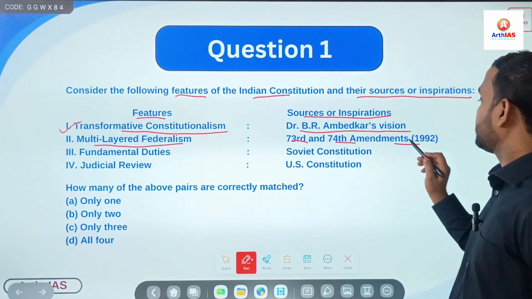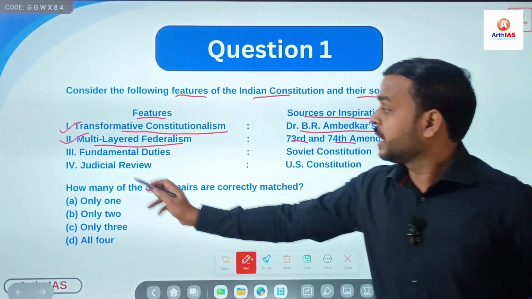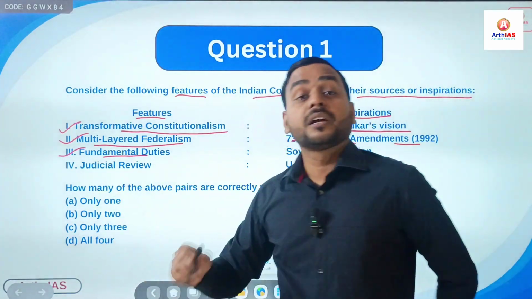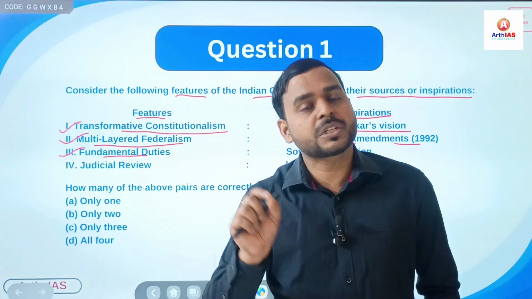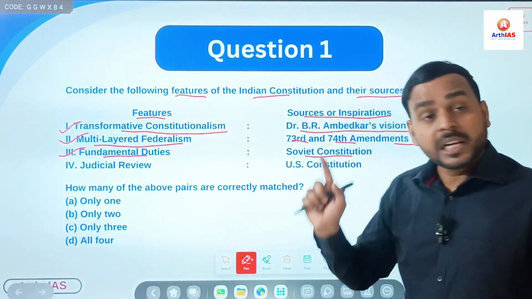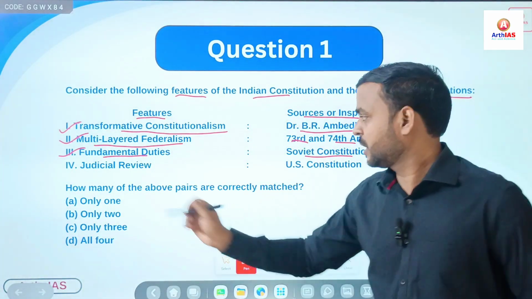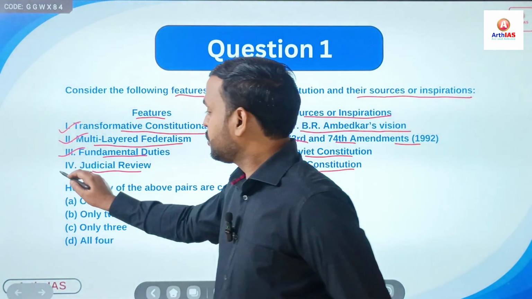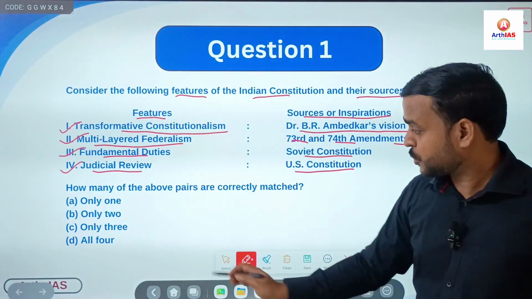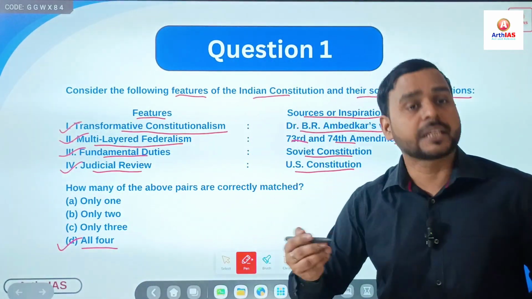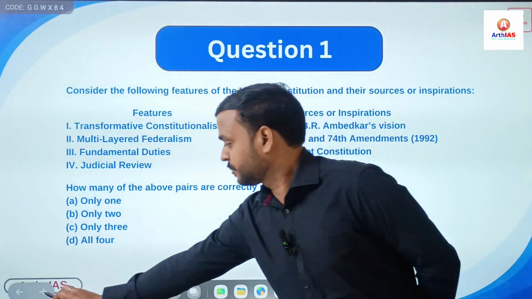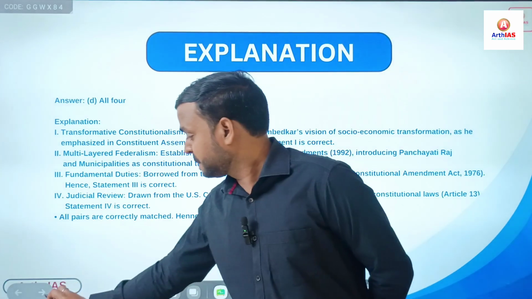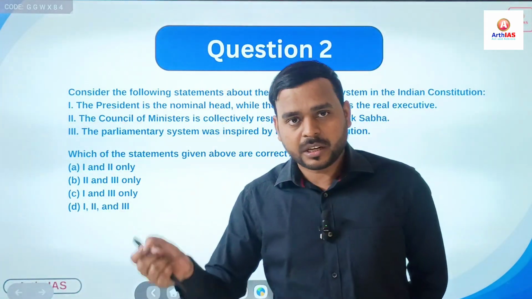73rd and 74th amendments 1992. This is also correct. Third, fundamental duties, sources or inspiration, Soviet Constitution, obviously. By which amendment? 42nd Constitutional Amendment Act 1976, right? Inspiration or sources, Soviet Constitution. Last, judicial review, we all know, sources, US Constitution. So you can see all these are correctly matched. So go for option D. All four are correct. Right? Here is the explanation. You can pause the video and you can read, or you can get the PDF and you can read.